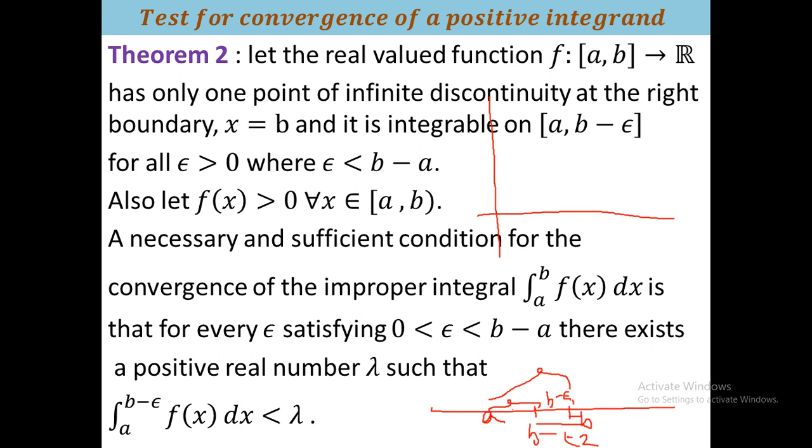Same as the previous problem, you have to take the function in such a way that it cannot cross that portion, so it will be convergent. Please try. Okay, I hope that you understand the theorem.